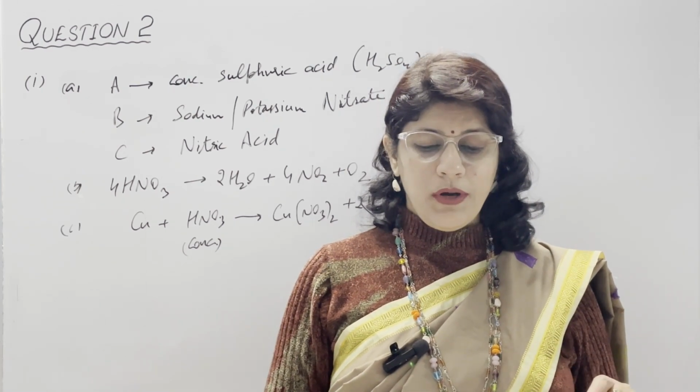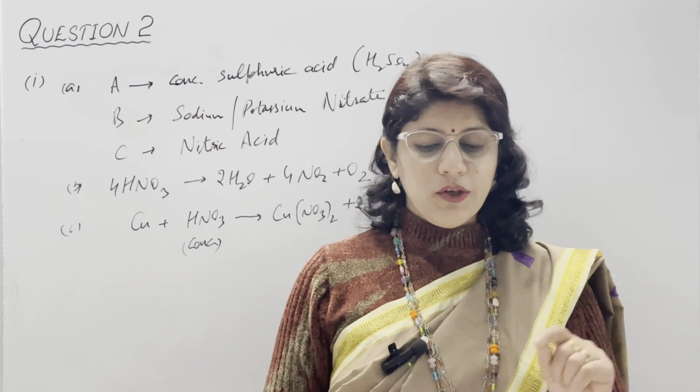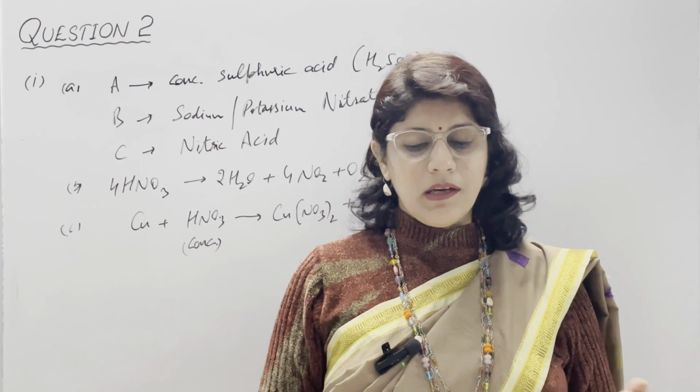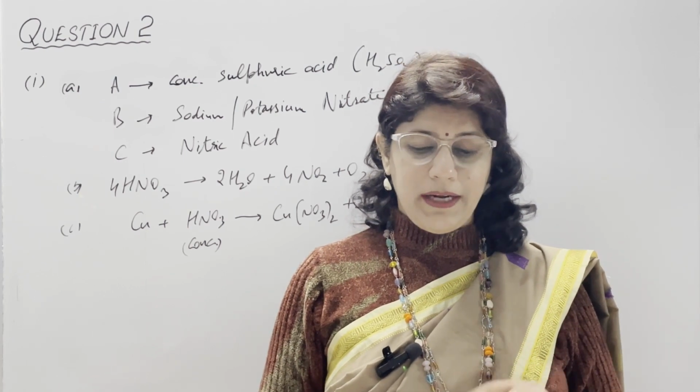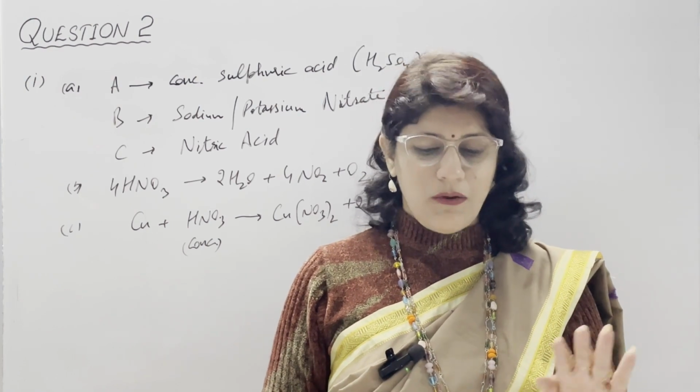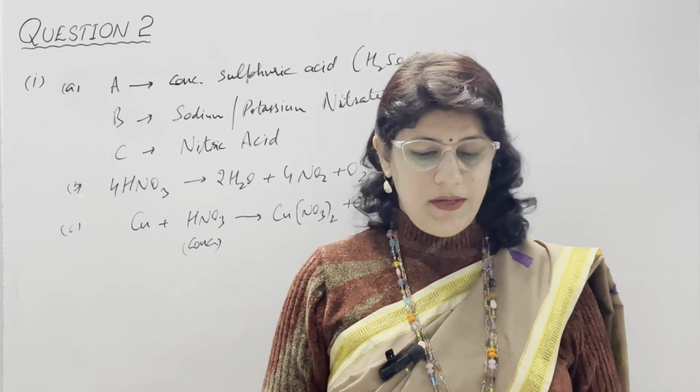E, addition of iron 3 sulfide or iron 2, ferric or ferrous sulfide, to dilute hydrochloric acid results in the liberation of hydrogen sulfide gas, and the correct answer is iron 2 sulfide, ferrous sulfide will give H2S.